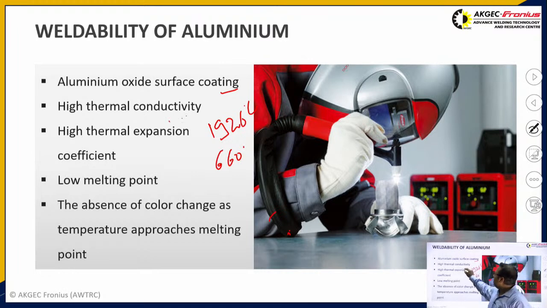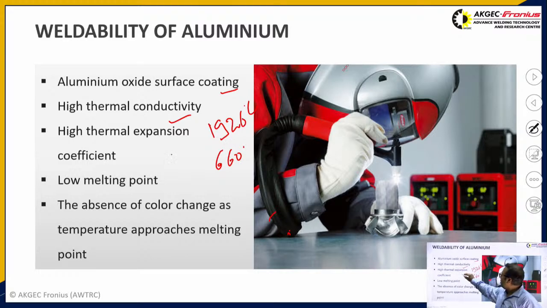The second weldability issue which we generally face is high thermal conductivity. The thermal conductivity of aluminum is around 3 to 5 times higher than that of steel. Being so high, the heat generally doesn't concentrate at a single point. Due to this, there is a lot of heat loss in the case of aluminium.